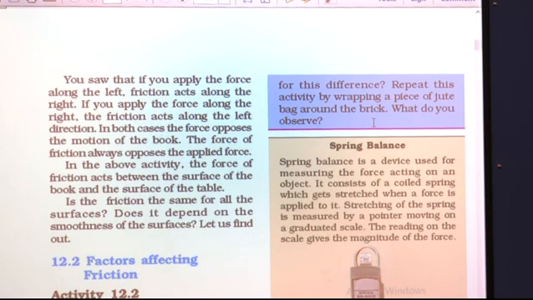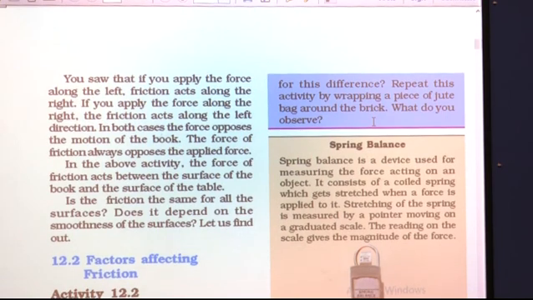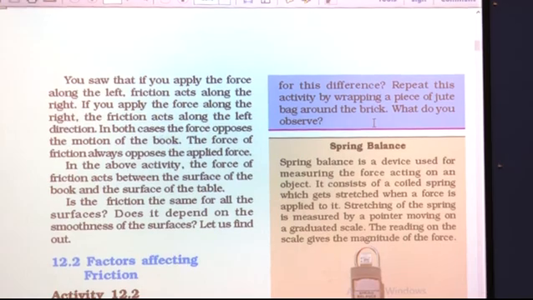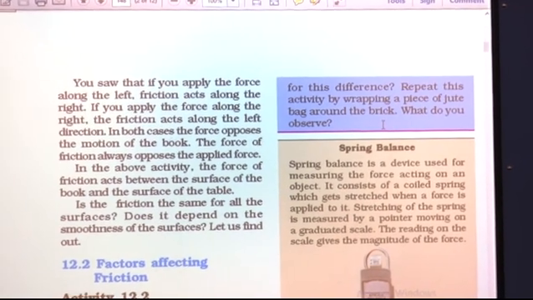So, here there are three situations. In the first situation, you just make the brick move with the help of the spring balance. Here the force of friction is acting between the surface of the brick and the surface of the floor. In the second situation, you wrap the brick with a polythene sheet. Now, the force of friction is acting between the floor and the polythene sheet. And in the third situation, you wrap the brick with a jute bag. Now, here the force of friction is between the floor and the surface of jute.